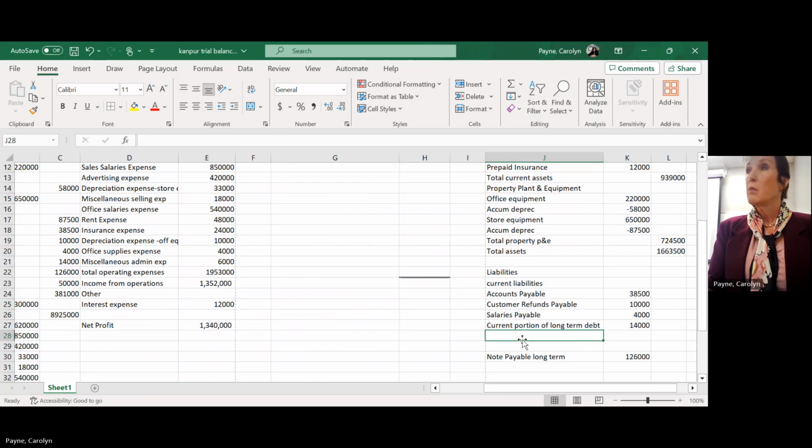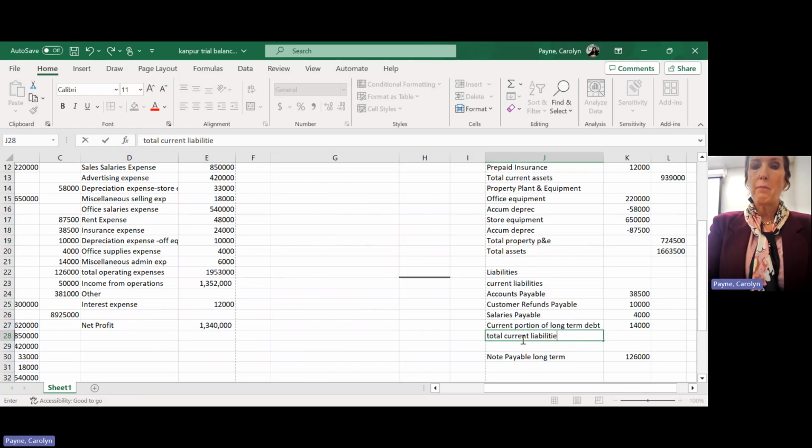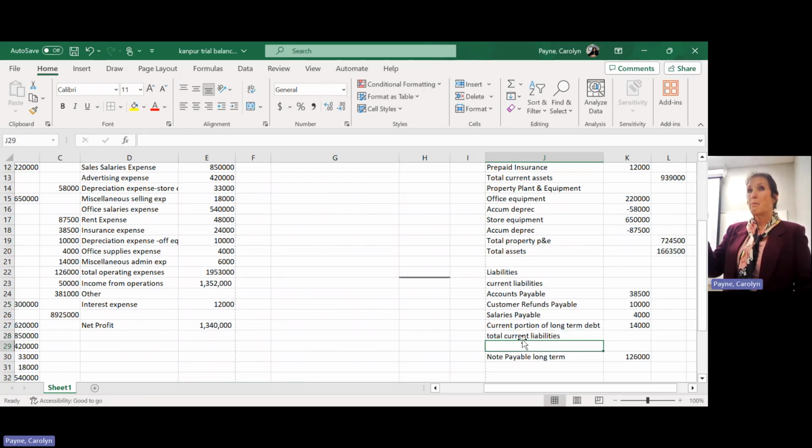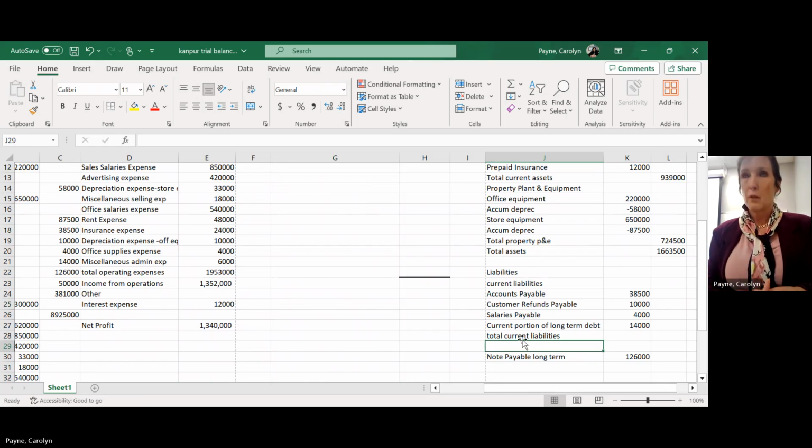So I'm going to get a hold of that line and drag it down so I can put my total current liabilities. Okay, notice that line that says current portion of long-term debt. What does that mean? If I'm paying a mortgage payment, and I usually pay that monthly, right? And maybe it's a 15-year mortgage. So 1 year, those payments are going to be paid within 1 year, right? And the other 14 years is long-term. So the portion that's going to be paid this year is current portion. Part of the long-term debt's going to be paid this year, part of it's going to be paid in future years. So the portion that will be paid this year is current portion of long-term debt. It'll always be under current liabilities, yes.